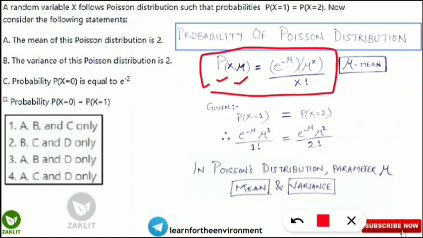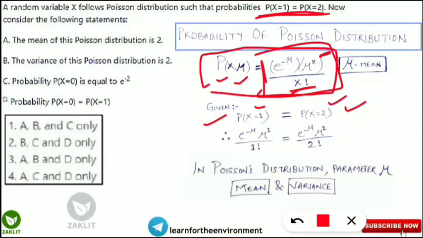Here the given thing we should note down, I was telling you it is very important: probability of x equal to 1 is equal to probability of x equal to 2. So here we will use the probability formula. In the power and in the denominator there is x, so on the left hand side we replace x with 1, and on the right hand side we replace x with 2.